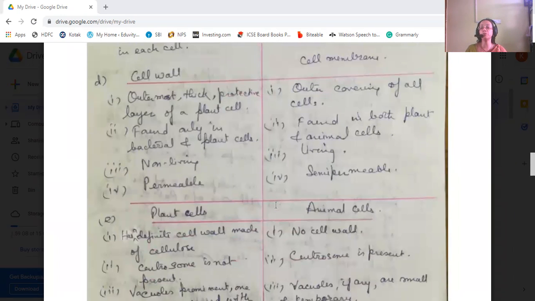Next, we come to the difference between the cell wall and cell membrane. Cell wall is the outermost thick protective layer of a plant cell, whereas cell membrane is the outer covering of all cells, be it plant or animal cell. Cell wall is found only in bacterial and plant cells, whereas cell membrane is found in both plant and animal cells. Cell wall is non-living, whereas cell membrane is living. Cell wall is permeable, whereas cell membrane is semi-permeable.